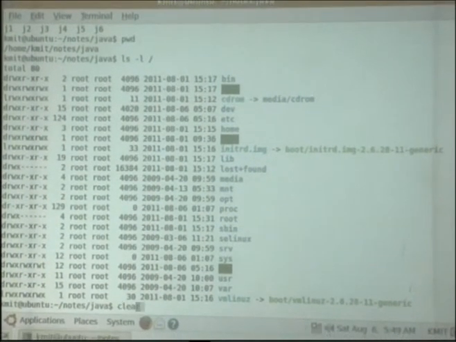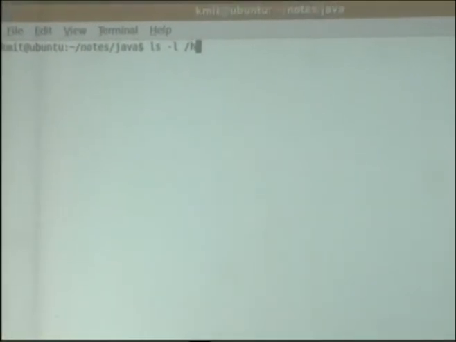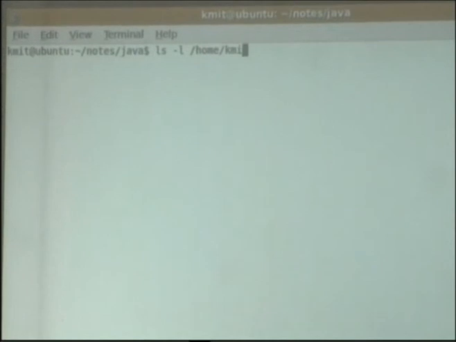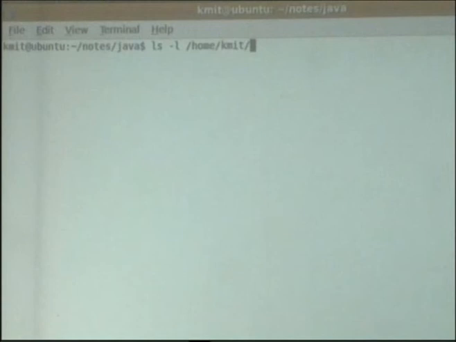Okay, but I'm not interested in root, but I want to check what is there in root, home, KMIT, program, slash C. Okay.